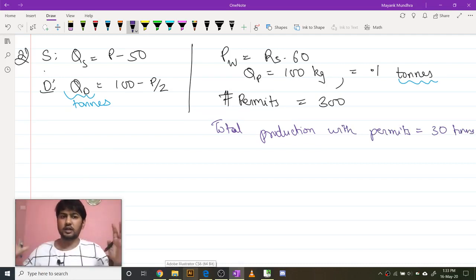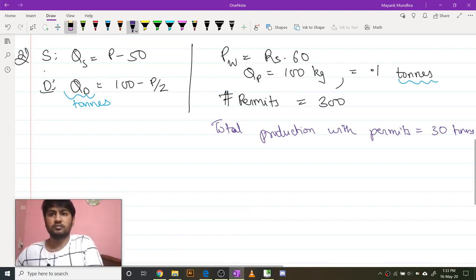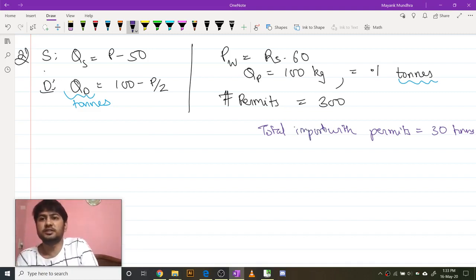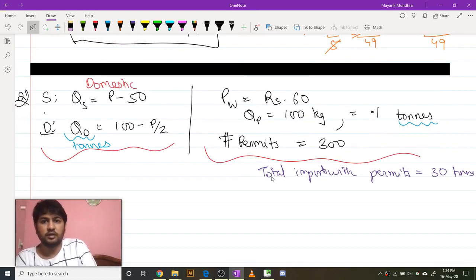If you sell all the permits, then the total amount of imports will be 30. So let me call this total imports. So this is the domestic market. This was for the domestic producers, and this is for the foreign producers.